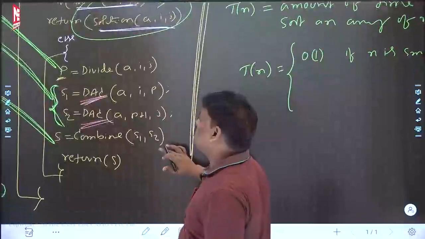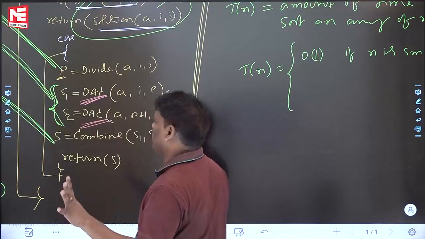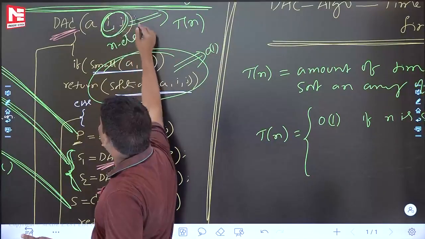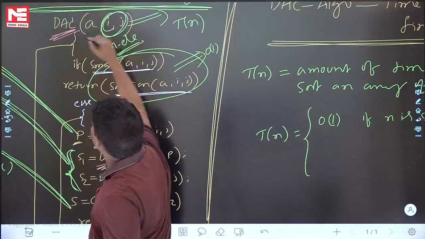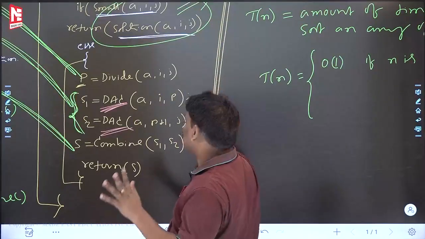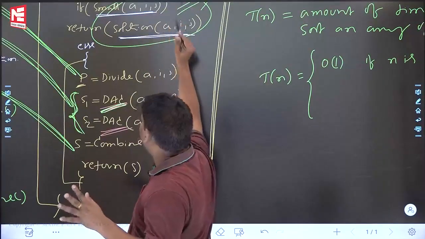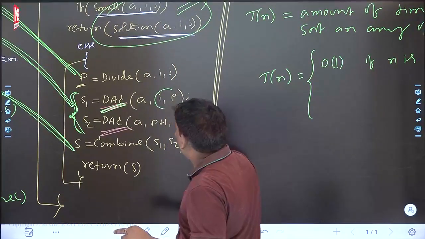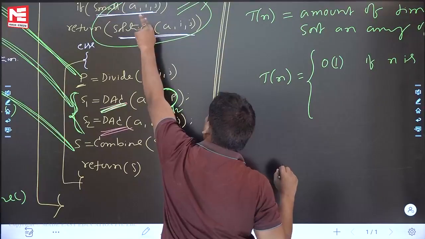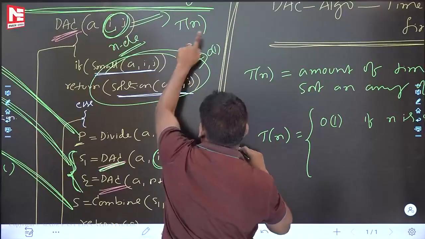Else part. What is the first step? Divide, next is conquer, next is combine. Now, I to J, how many elements are there? Assume I to J has n elements. Then DAC on n elements is T(n) time. What is the name of this algorithm? DAC. DAC algorithm on n elements is T(n) time. Now DAC algorithm on I to P, assume n by 2 elements are there. If you believe that is true, right?